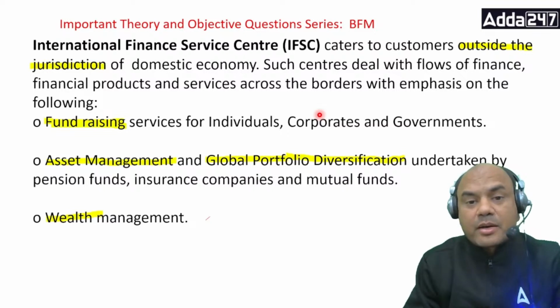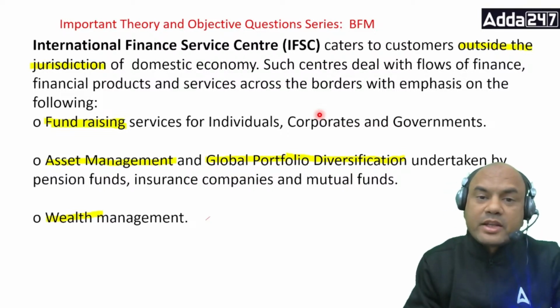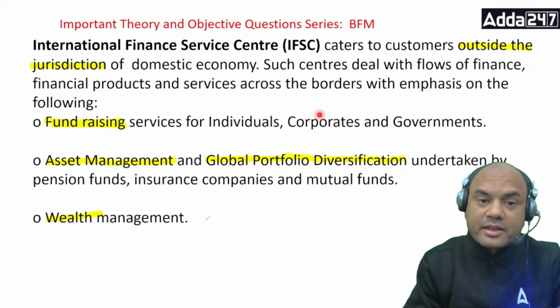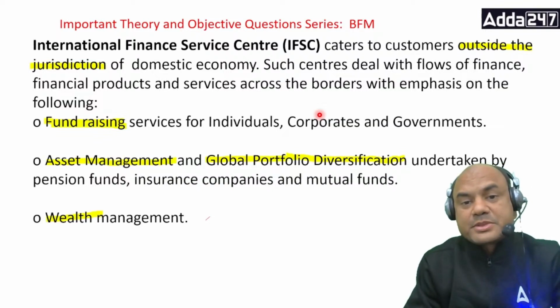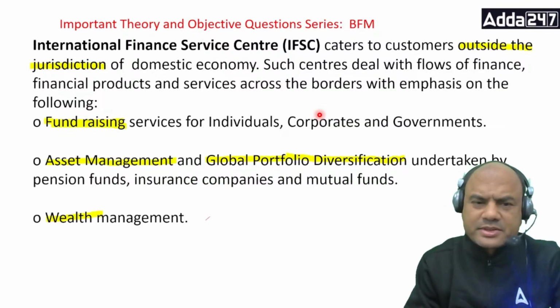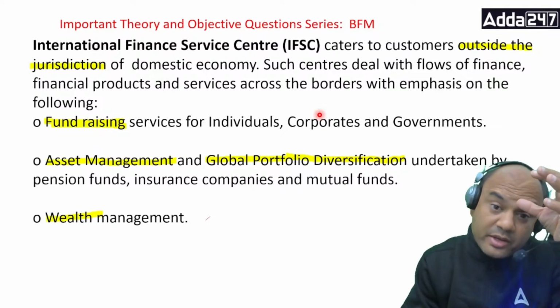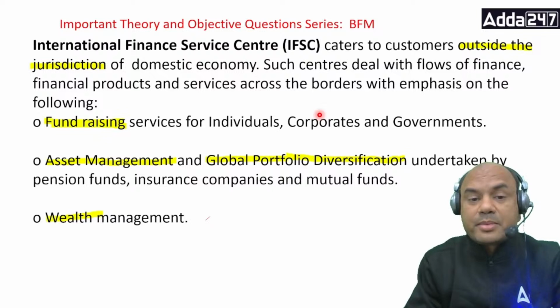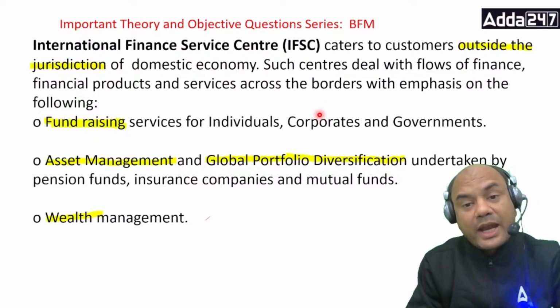Then this trust appoints an AMC, and this AMC invests the money in the stock market or the bond market or the equity market, means any liquid market. So this is AMC, like we have HDFC AMC, SBI AMC, similar ones, right? So global portfolio diversification undertaken by the pension funds, insurance companies and mutual funds.